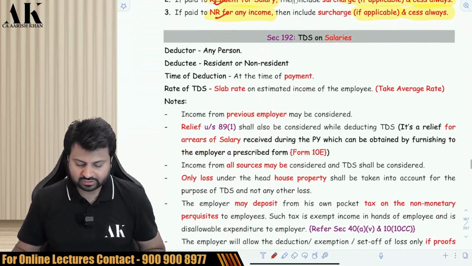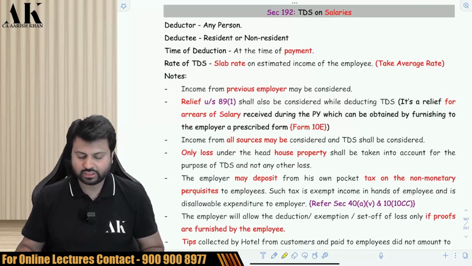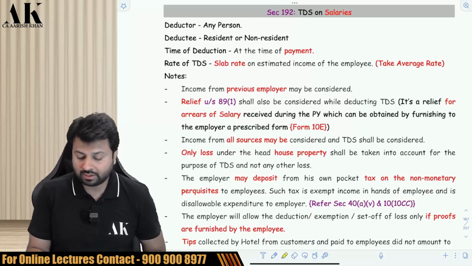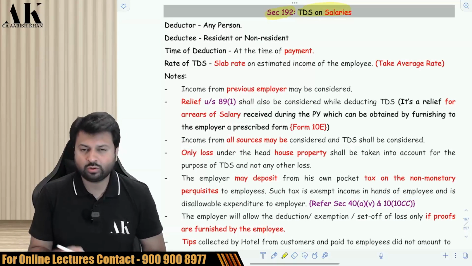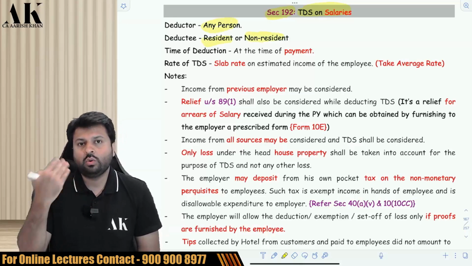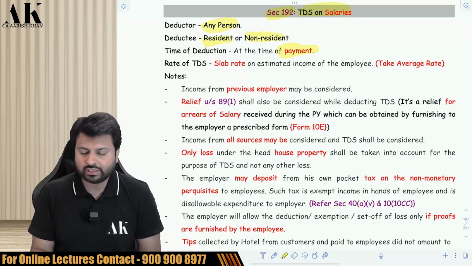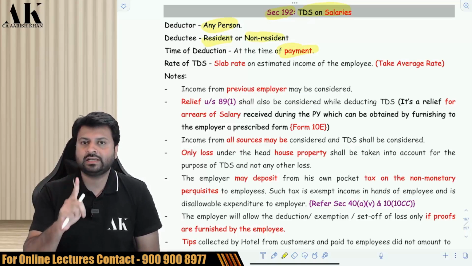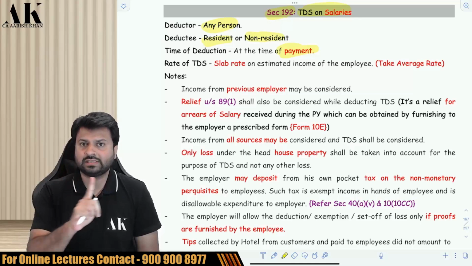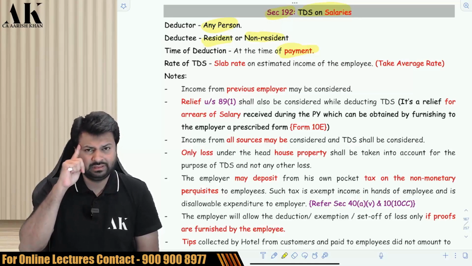So now let's talk about individual section wise TDS one by one. The first section is section 192, which is TDS on salary. Who will deduct TDS? Any person. Who is the deductee? Resident, non-resident. What is the timing? The timing is very important. It is on payment, not on credit. Salary TDS is always deducted on payment basis, not on credit basis. Keep that in your mind.